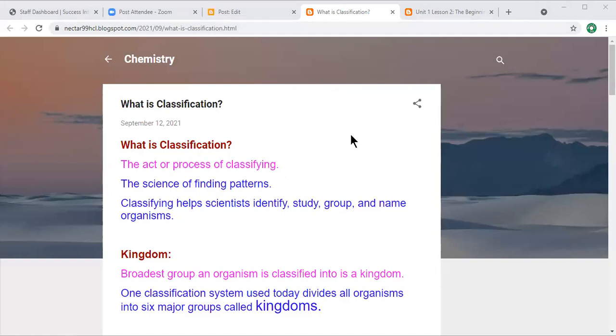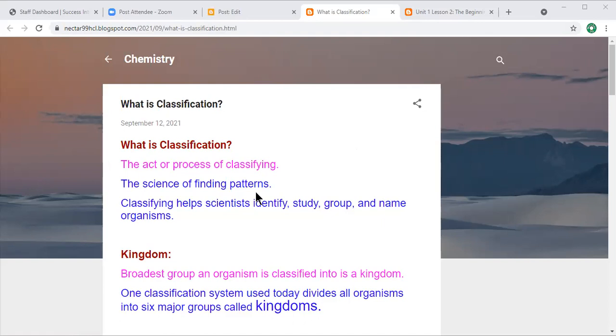For example, in school you have different classes like grade 1, grade 2, grade 3. You separate the students on the basis of their age, their height, their uniform, their curriculum, like this. You classify them.